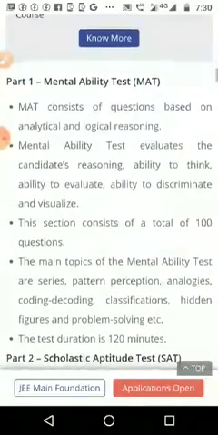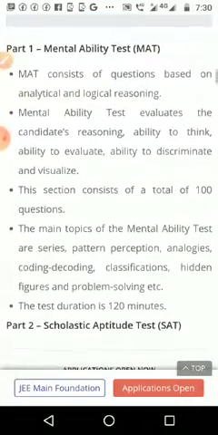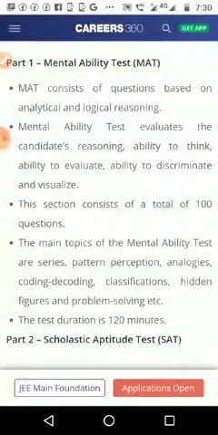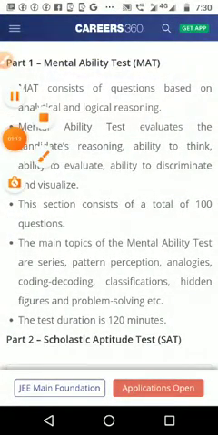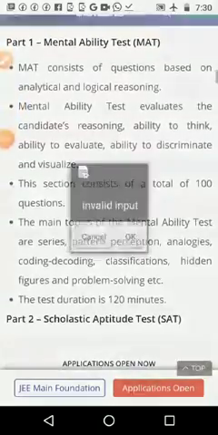Part 1, MAT, means mental ability test. What is MAT? Well, that is the mental ability test. MAT consists of questions based on analytical and logical reasoning.